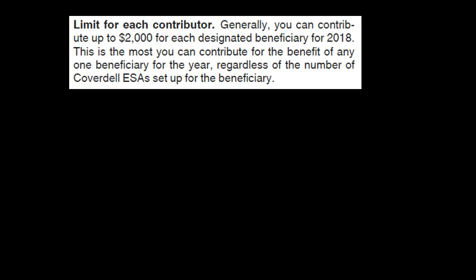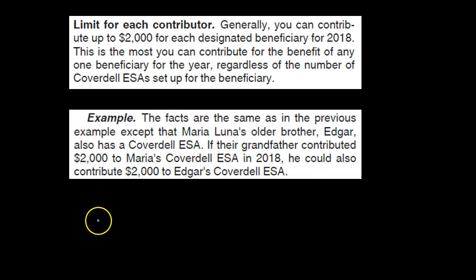Generally, you can contribute up to $2,000 for each designated beneficiary for 2018. This is the most you can contribute for the benefit of any one beneficiary for the year, regardless of the number of Coverdell ESAs set up for the beneficiary.